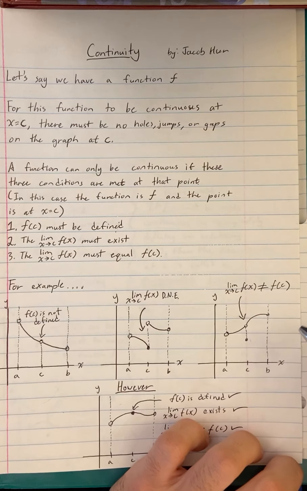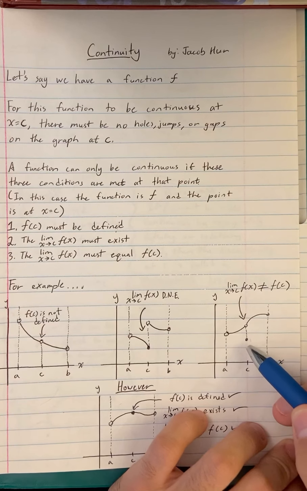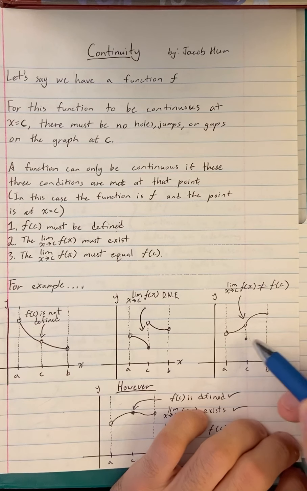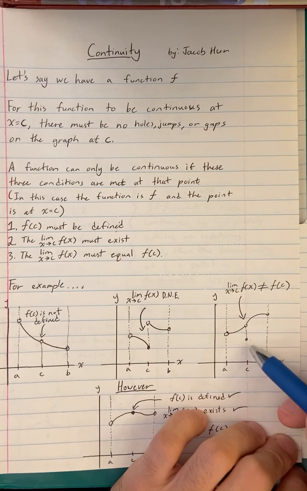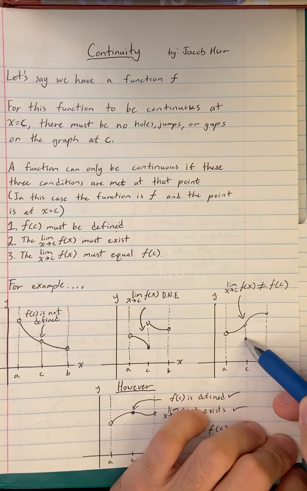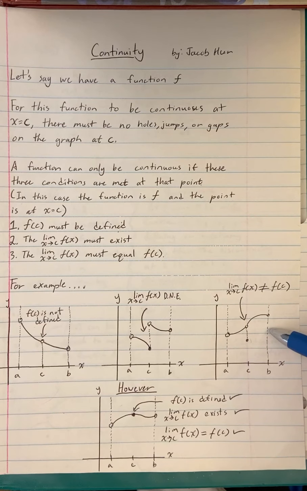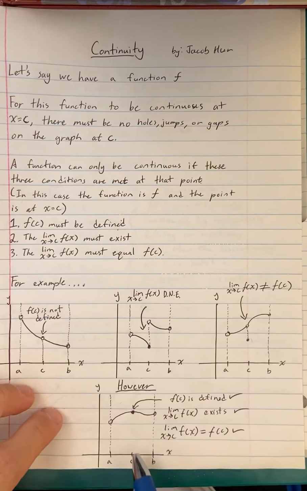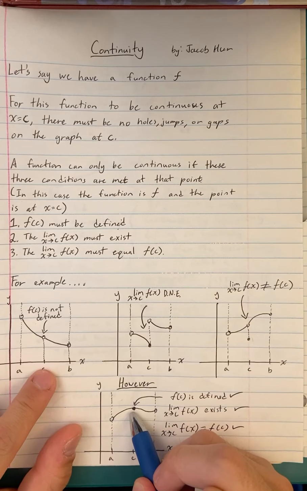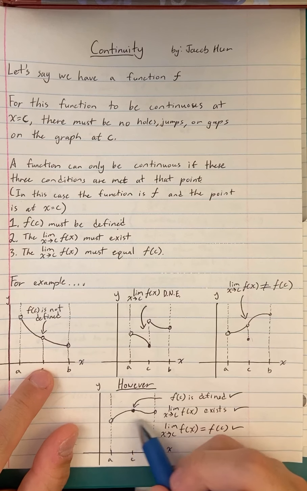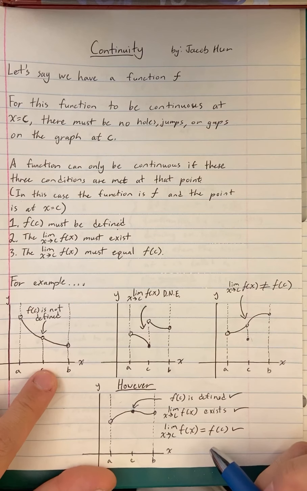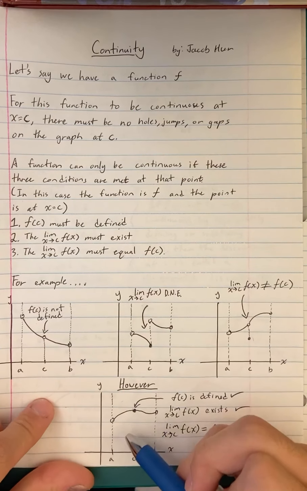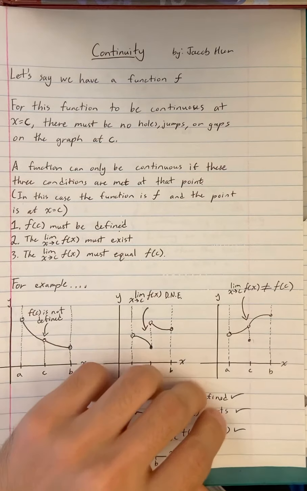This third graph does have a defined f of c, and the limit as x approaches c of f of x does exist. However, they do not equal each other, which means this graph cannot be continuous. However, in this graph, as you can see here, f of c is defined. The limit as x approaches c of f of x does exist, and they both equal each other, which means this graph is continuous.